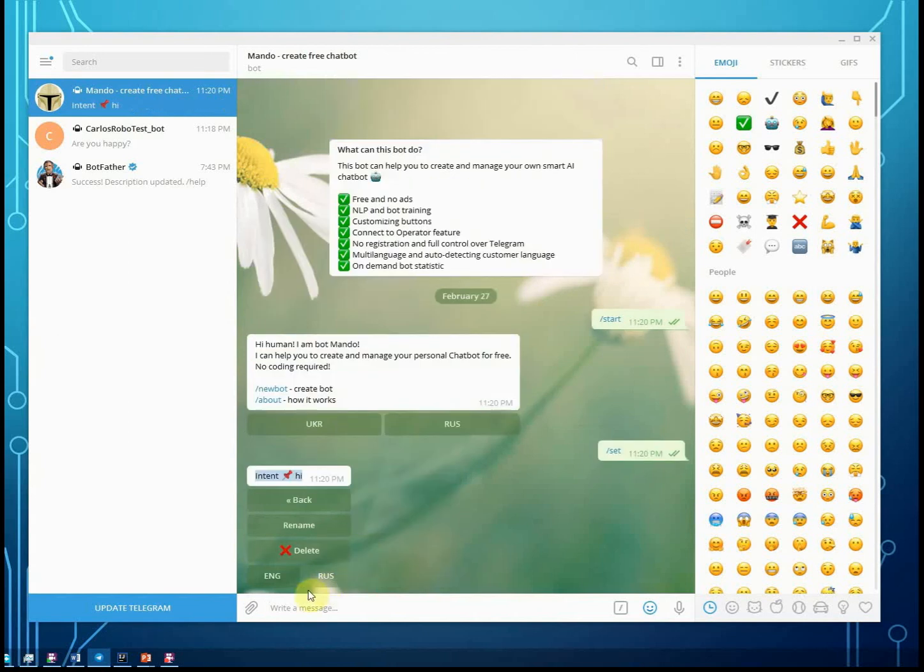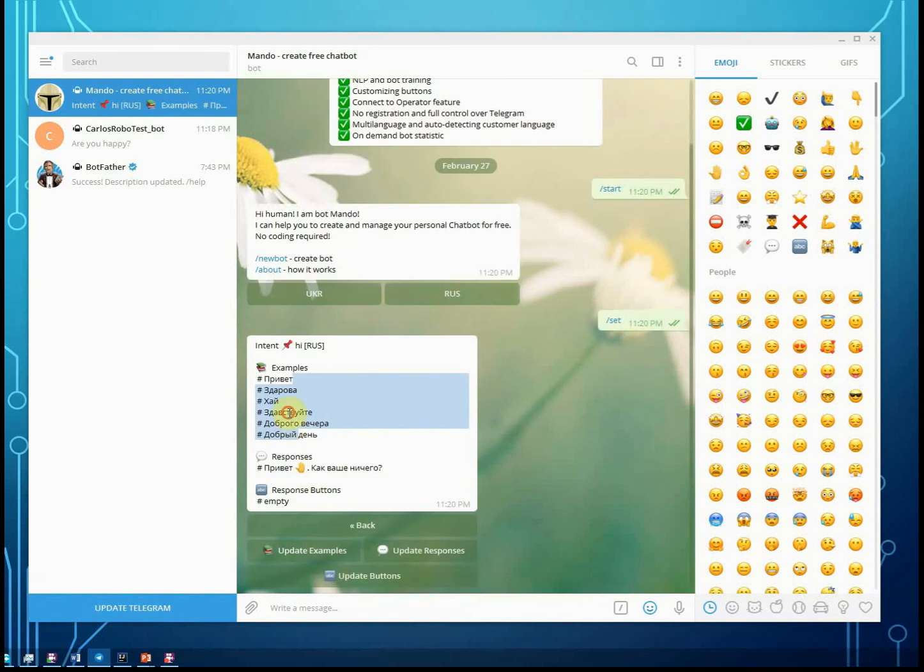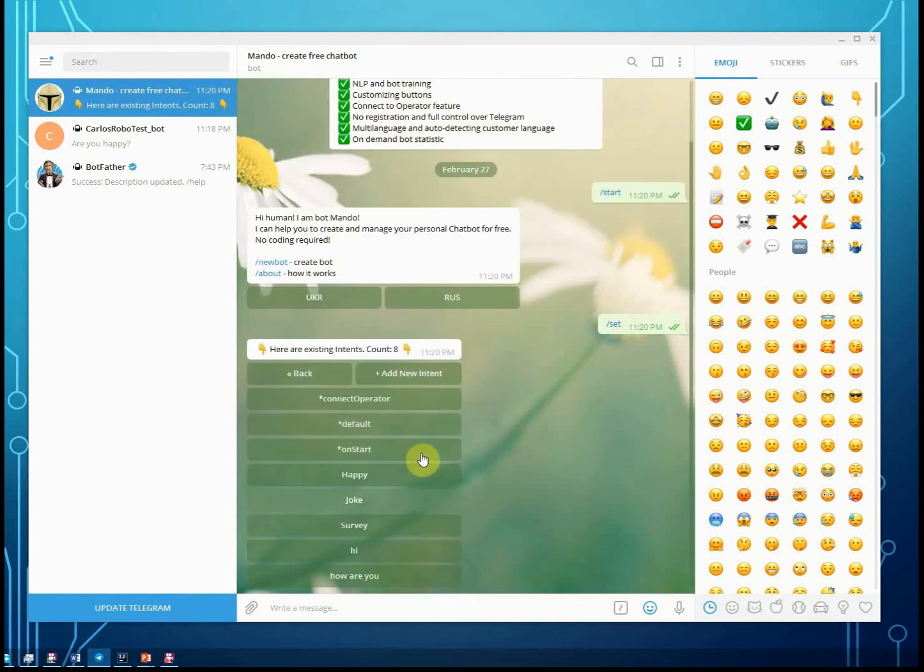We can open the hi intent and you can see that right now we have the intent in two languages, English and Russian. That's the one we already saw. So those are examples for English and examples for Russian. Of course, you can add as many languages as you want. Let me know if you want Mondo to support even more languages. Let's check now if our new bot is supporting the Russian language.